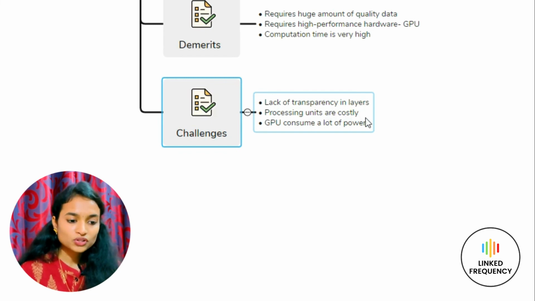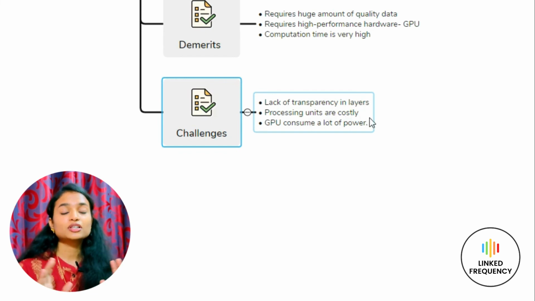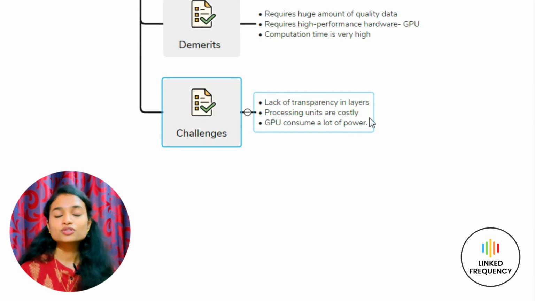Next, processing units are costly. Since I told you that we require GPUs which are on a higher scale, the cost of setting up the GPU is very high. And since these GPUs have to be active all the time so that the process is not stopped, it requires power, right? So that power consumption also becomes a major challenge for us to proceed. So these were a few of the challenges which I could foresee by using deep learning.